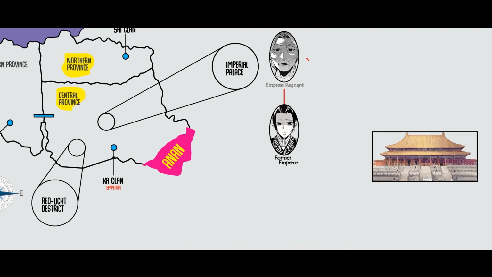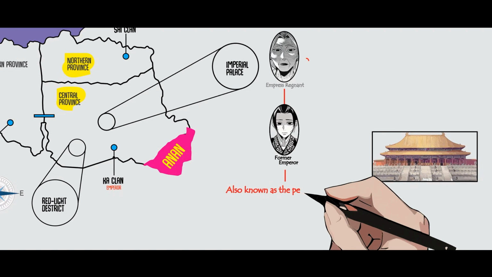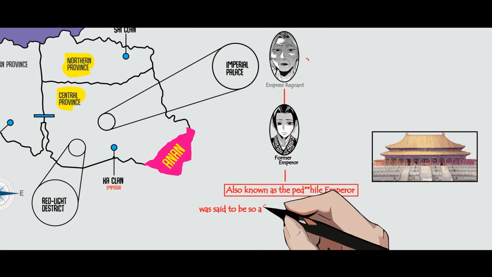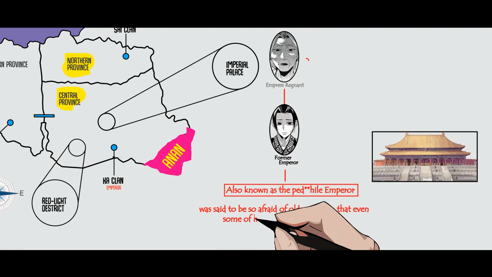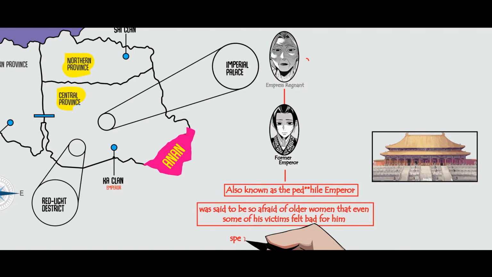The inner court is also known as the Flower Garden, a secluded world where only women reside. The only men permitted to enter are eunuchs, castrated servants who handle labor and security within the palace walls. We've touched on this in previous videos, but it's important to note that this rule wasn't always in place. It was Empress Regnant who implemented this policy, and it was a calculated move. Her goal was to eliminate the risk of scandal within the palace, to prevent secret affairs and illegitimate children from threatening the political balance. By surrounding herself with eunuchs, she ensured that those who served her in the inner court would have fewer personal ties and ambitions, making them more likely to stay loyal.